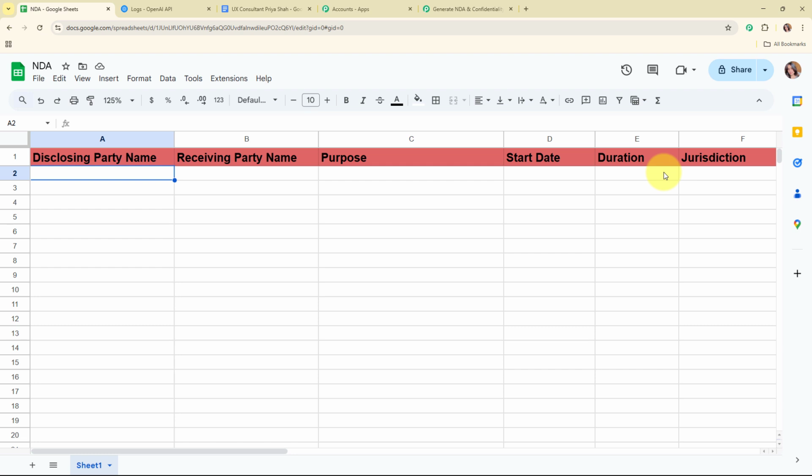So here, before building this connection, firstly I'm going to add a new detail over here in my Google Sheets. So let me add the details. Alright, so here you can see I've successfully added the new detail over here in my Google Sheets, and now I'm going to connect this Google Sheet with Pabbly Connect.